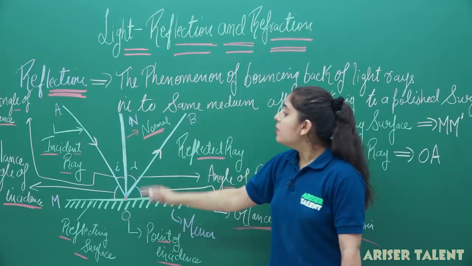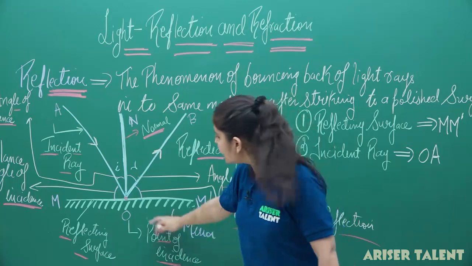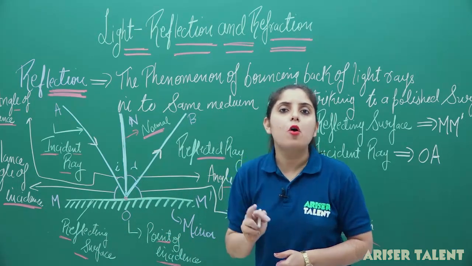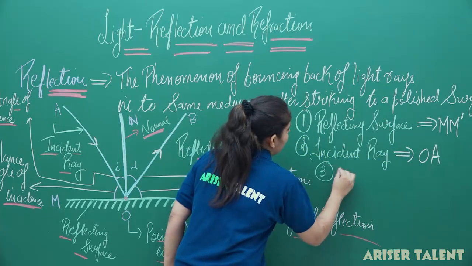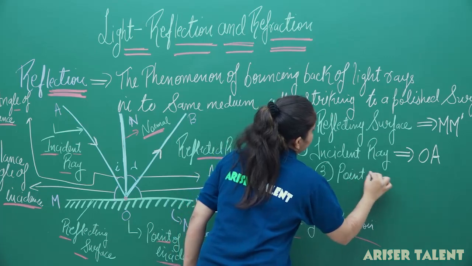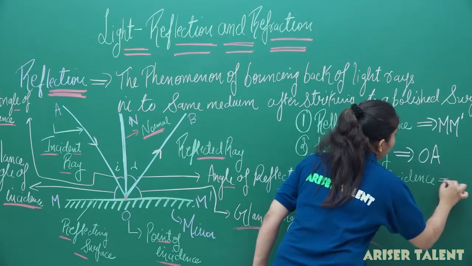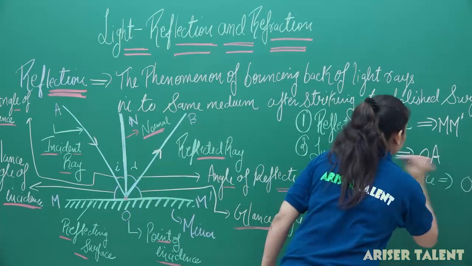The ray is striking at the reflecting surface at a point, and you can see that this point is O and this point is known as the point of incidence. So the third thing we have is the point of incidence. So in this diagram we have a point O and this point O is our point of incidence.